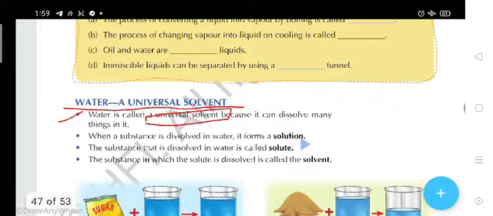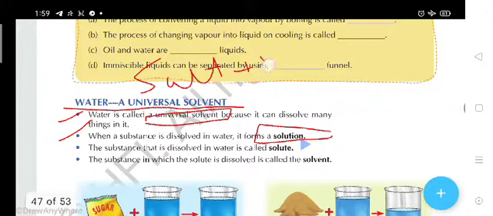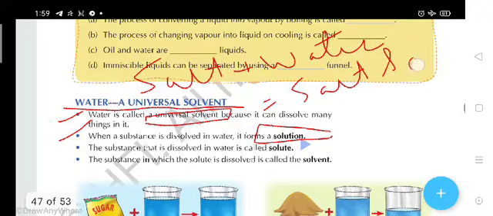We will discuss further. Okay, see, when a substance is dissolved in water, it forms a solution. Solution means, for example, you have salt and you dissolve it in water. Then what happens? This is the salt solution.